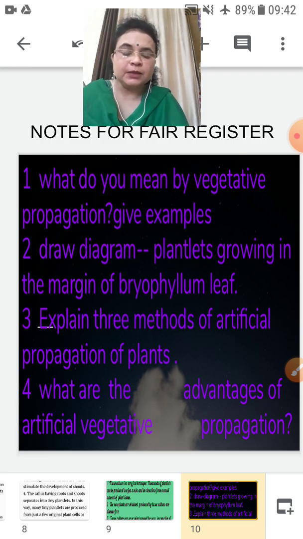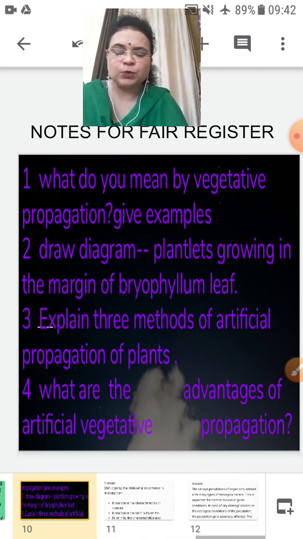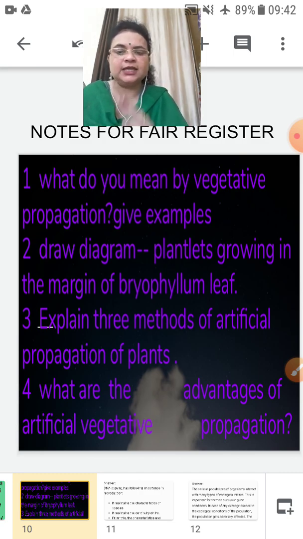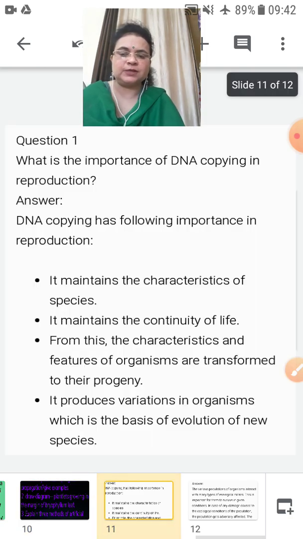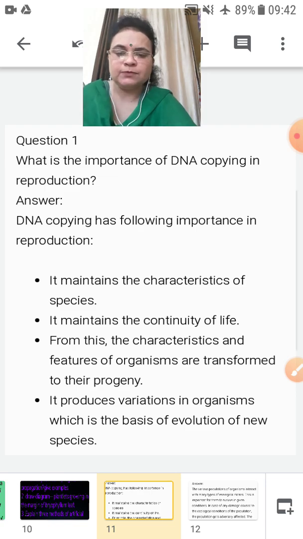But before starting that topic, I would like to explain two question answers which are at the start of your NCERT in the same chapter 8. You should understand the meaning of these answers. Then we will continue in the next video with the next topic, sexual mode of reproduction. Okay, let us come to the question.